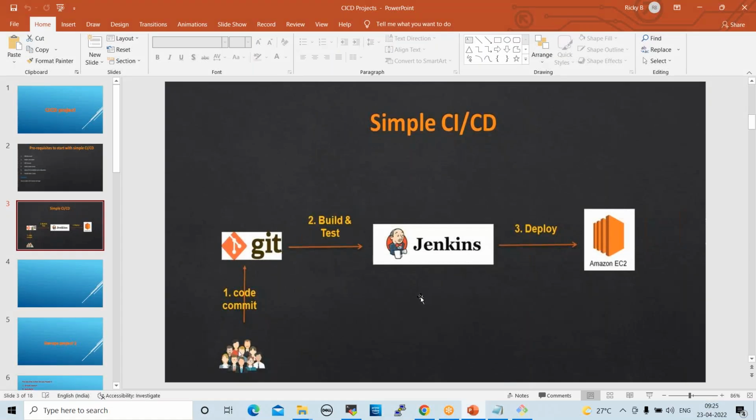Sir, actually, while creating a Jenkins job, we have that option, right? Pipeline something. Like a Freestyle project, freestyle or pipeline project. Pipeline we already discussed. That is a job. That is the difference between jobs: freestyle job, pipeline job. This is the CICD pipeline. Whatever we discussed now, this is the CICD pipeline.